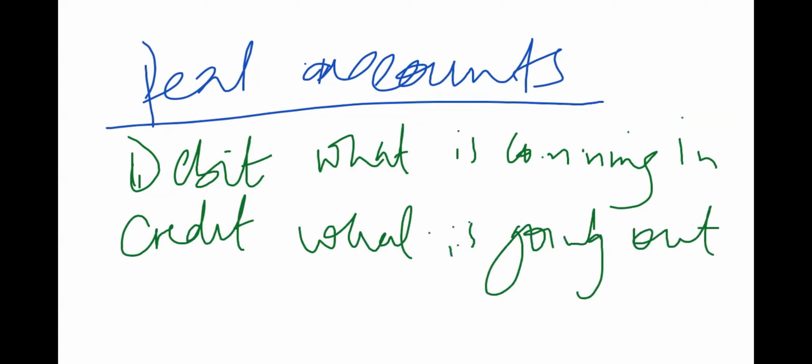So if they give you a transaction relating to an asset, the question is, is that asset coming in or has it been sold off? Once it is coming into the business, we debit. Once it is going out, we credit. So that's the rule that we are going to use, that is going to help us work on real accounts.